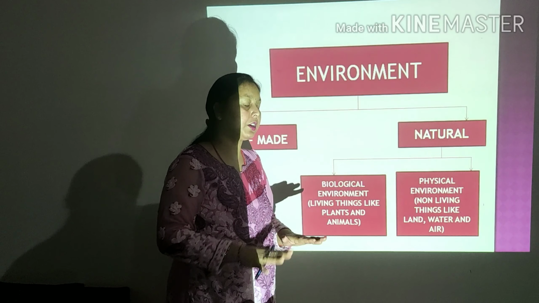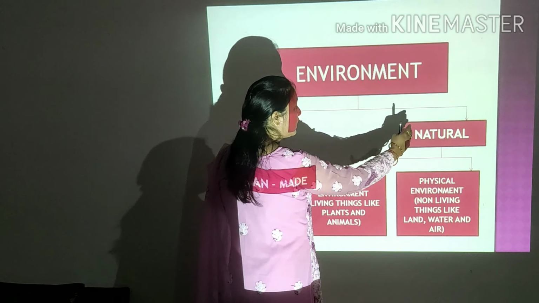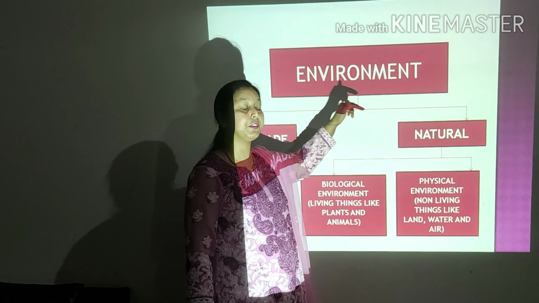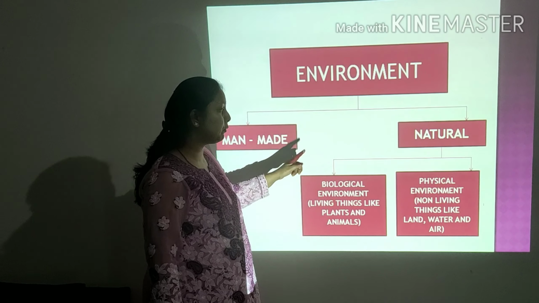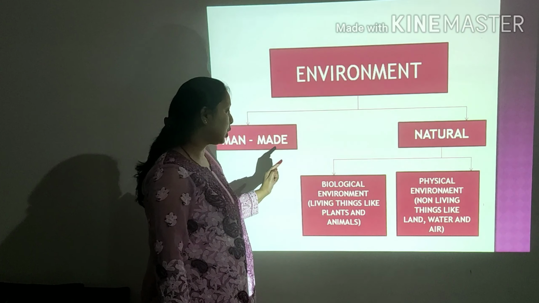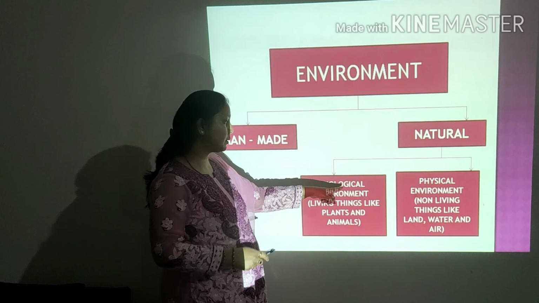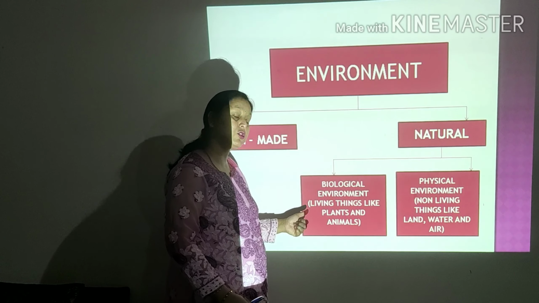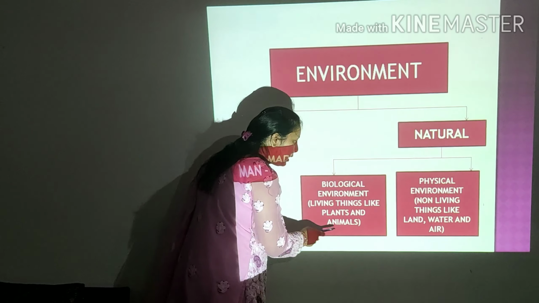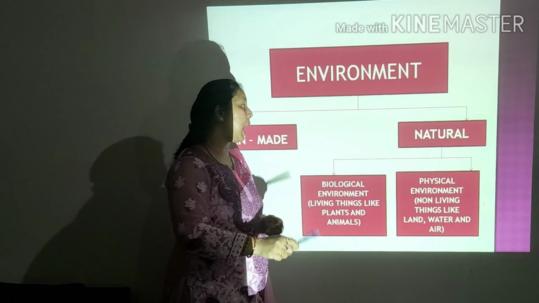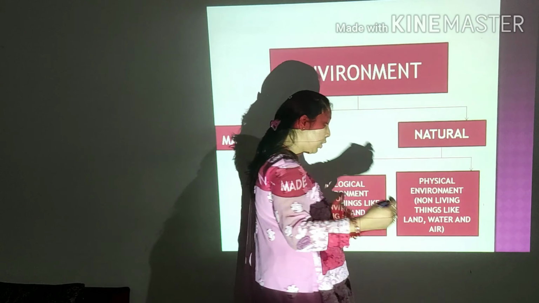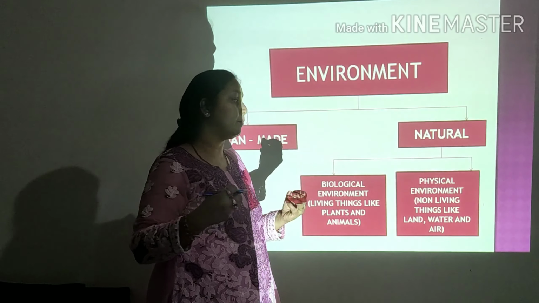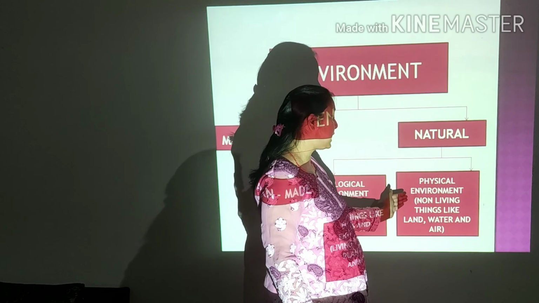Now in our chapter we are going to study more about the natural component of the environment. The natural component can further be divided into two parts: biological environment and physical environment. What is the biological environment? All the living things like plants and animals come under the biological environment, and all the non-living things like land, water, air, the sun's temperature and heat come under the physical environment.